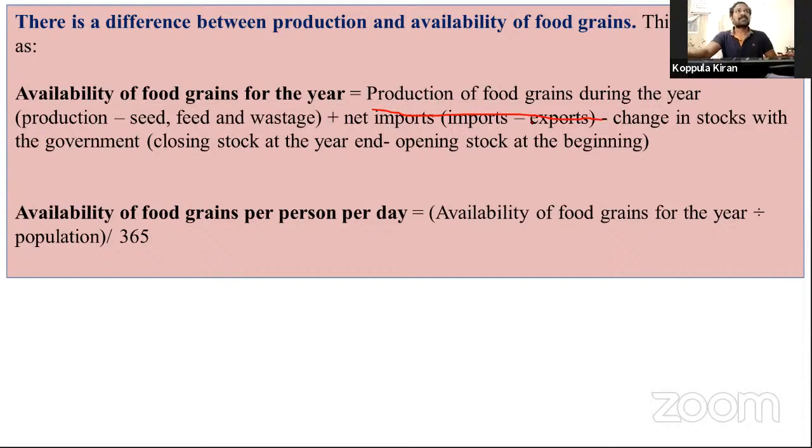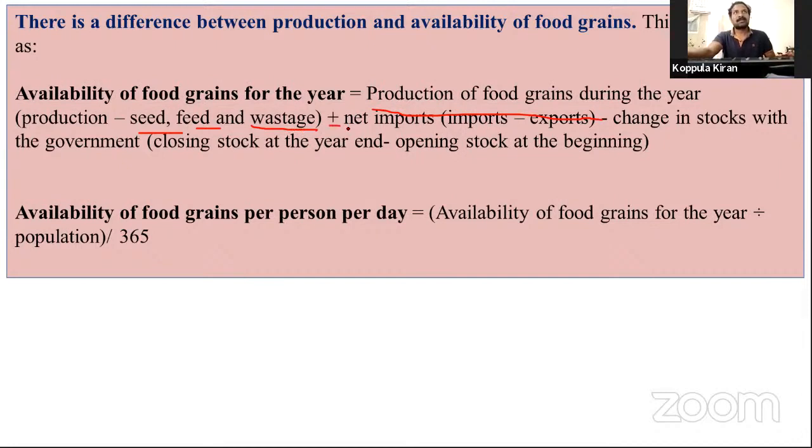The second one, production minus seed. We are using seed at the start of the crop season, and feed. We maintain cattle rearing, and for that purpose we feed some food grains to the cattle, and wastage. Some wastage happens automatically. This is very important. These three elements are reduced from the production.